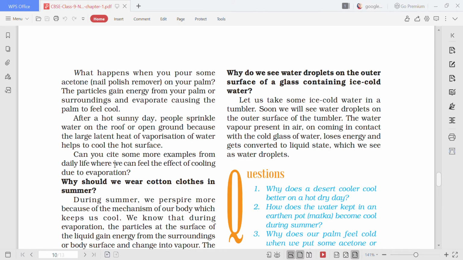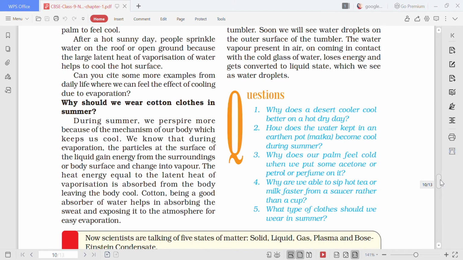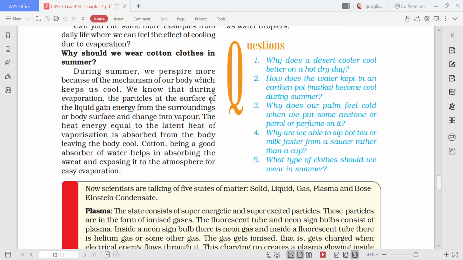Next, can you cite some more examples from daily life where you can feel the effect of cooling due to evaporation? There are many examples we had already discussed in the Google Meet class that we had conducted earlier, right? Children, now the next question is also already given in your book. Why should we wear cotton clothes in summer? This is your next question.